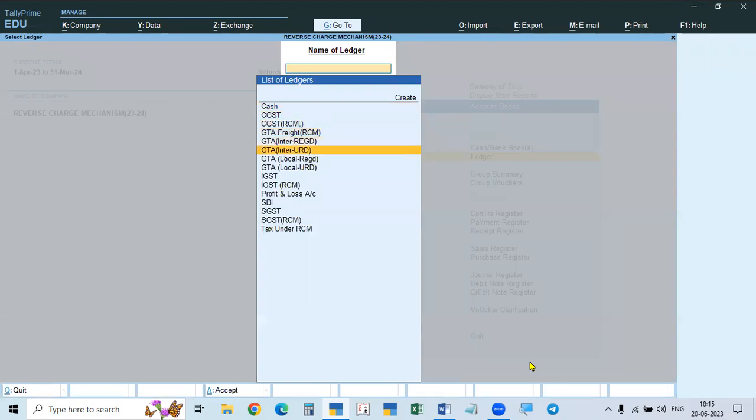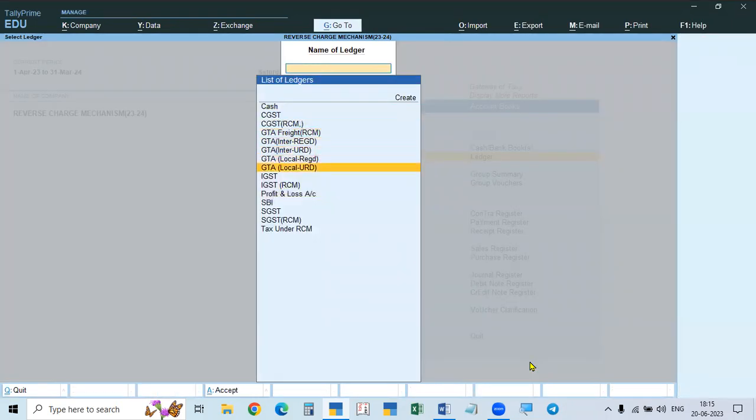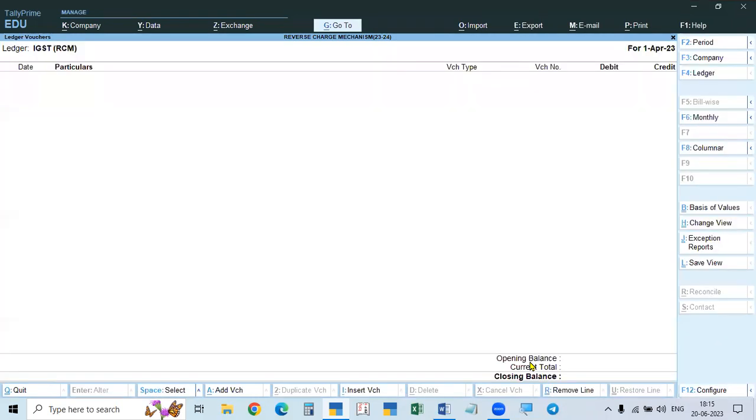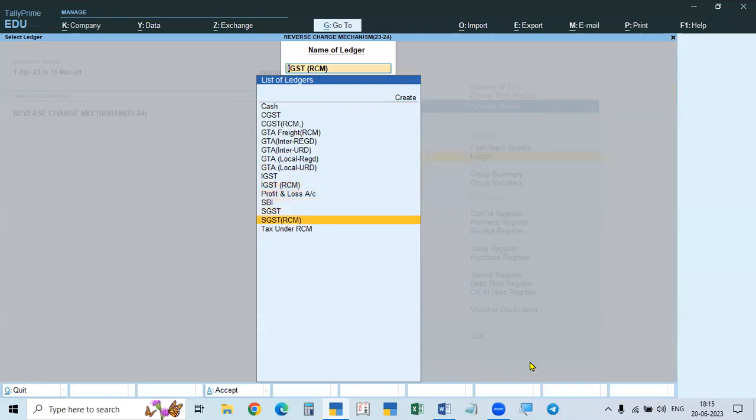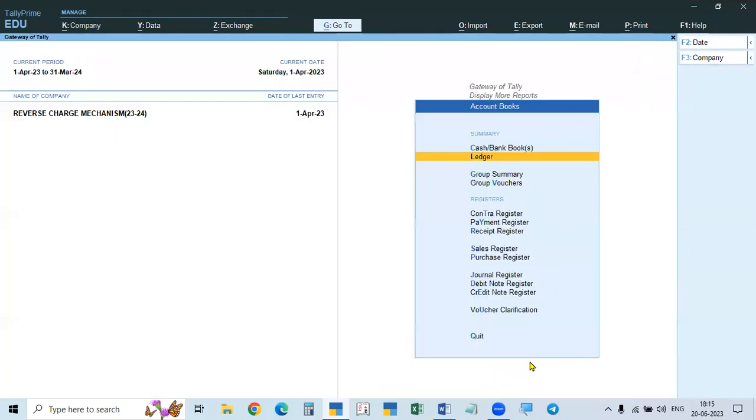See, interstate not GTA, CGST RCM, IGST RCM, SGST RCM. For example, I will take out the CGST RCM. See, there is no amount because it is not entered. It is only shown in the calculation. In the voucher it is not entered. So in all of this, IGST RCM, CGST RCM, SGST RCM, no amount is shown in these columns.